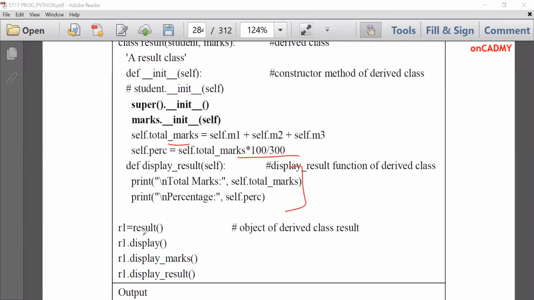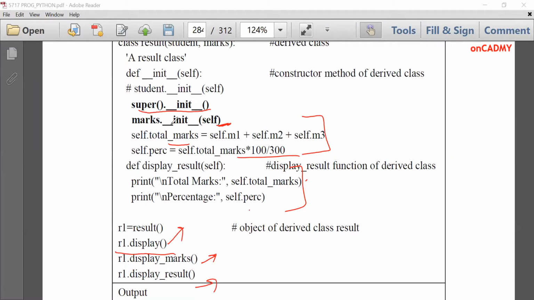Now when objects are created, R1 is equal to result, then the init of the result class will be called. It will call the constructor of student class, and name and roll number will be input. After that, it will call the constructor of marks class, where marks will be input, and thereafter it will compute these 2 values, total marks and percentage. Then R1.display is called. It will display name and roll number. R1.display will display marks, and at the end, total marks and percentage will be displayed.